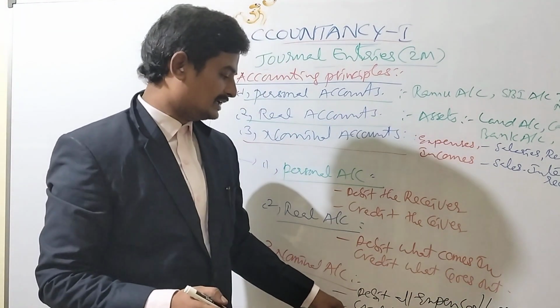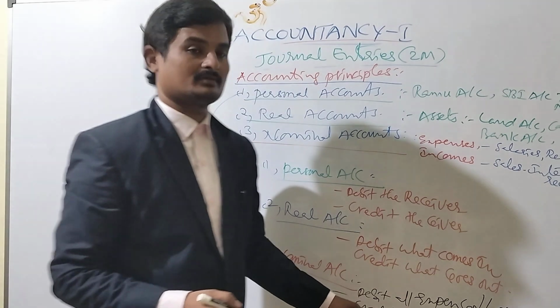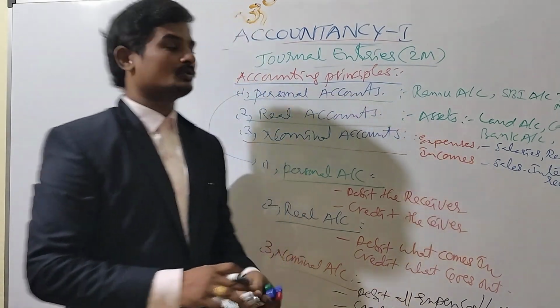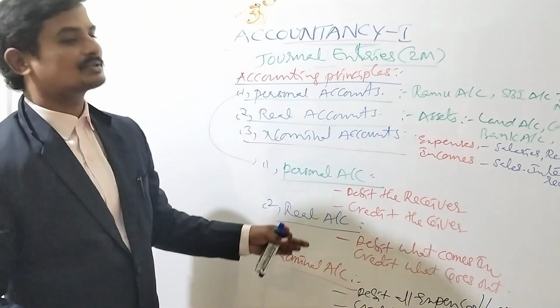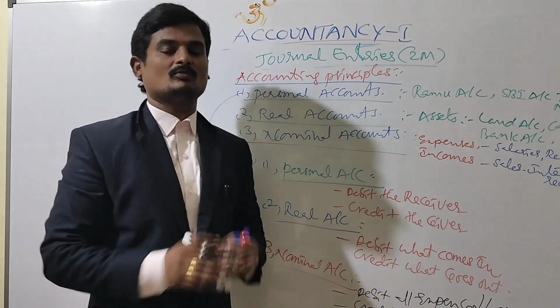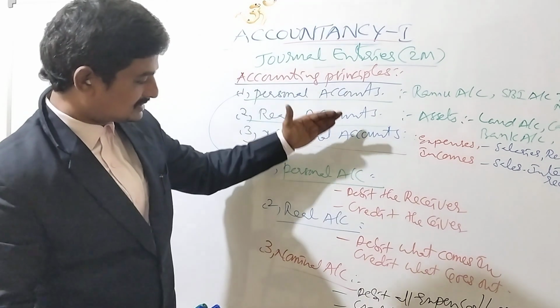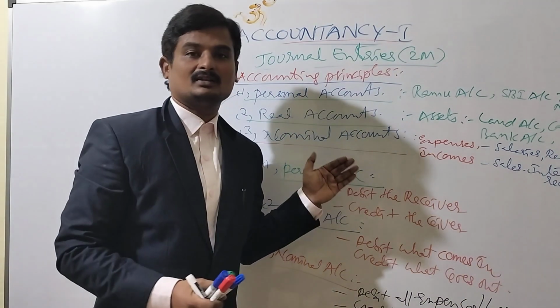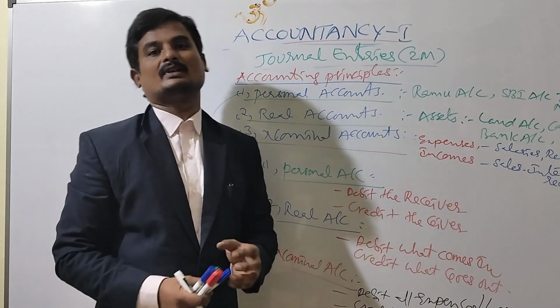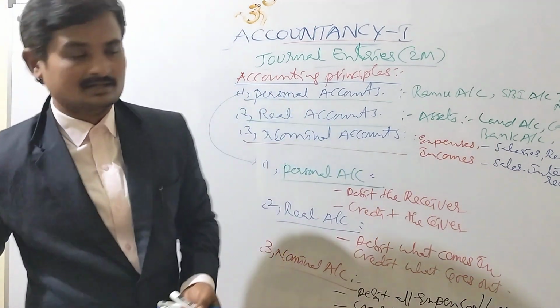And if you find any income-related aspect, you have to credit. These accounting principles are to be considered like the Bhagavad Gita, Quran or Bible, whatever it may be. If you are perfect in just these three principles, you will become the master of commerce. Okay, right, students.